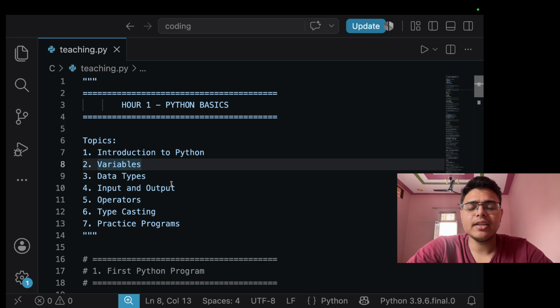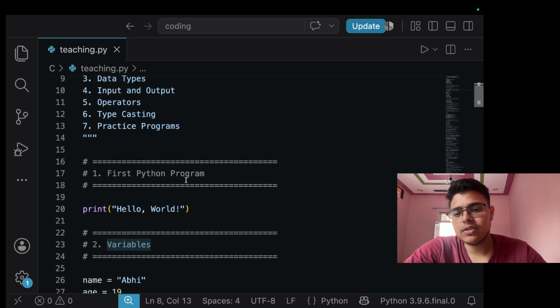We can use Python in automation, web development, data science, AI, machine learning, cyber security, and game development also. Some features of Python: it's easy to read and write, it's an interpreted language, it has OOPs, object oriented, dynamically typed, portable, and it has an extensive standard library.